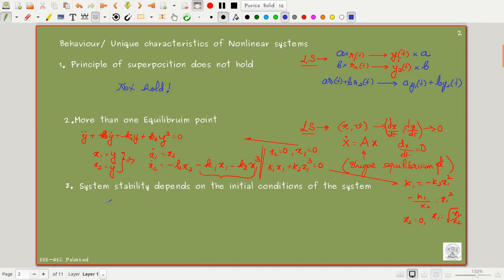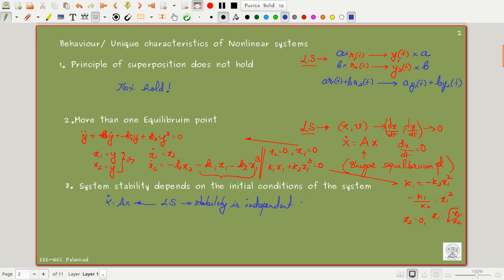We all know that if x dot equals A x, we can directly say that the system stability depends upon the eigenvalues of A. Whatever initial condition we give, we can speak about the stability of the system from its poles, and the poles do not change depending upon the initial condition. So in a linear system, stability is independent of initial conditions.